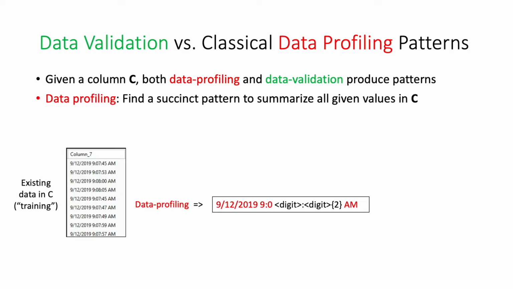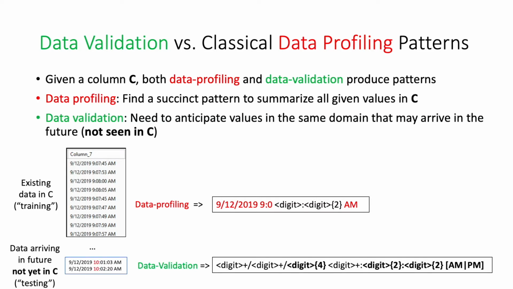In data profiling, a succinct pattern is produced to summarize only the observed values in a given column C. For the column shown below, data profiling generates a detailed pattern which summarizes the fact that all given values in the column are for September 12, 2019 at around 9 o'clock. This is great for data profiling because you don't have to inspect all values in this column. With this precise pattern, you know what values are being represented in the column. Now in data validation, having such a precise pattern is problematic because your data arriving in the future in the same recurring pipeline will not be for 9 o'clock anymore.